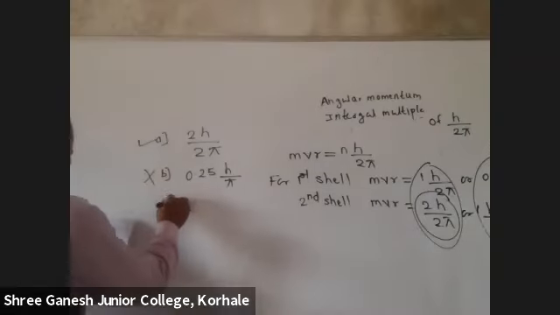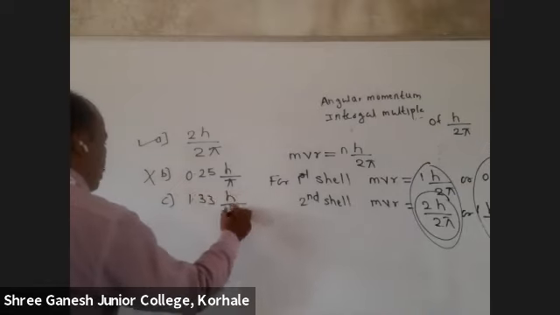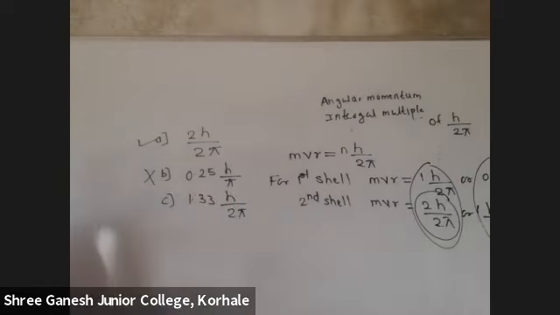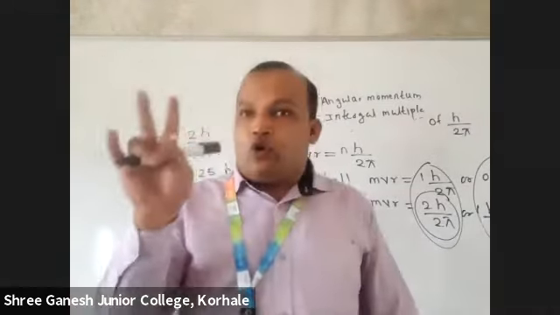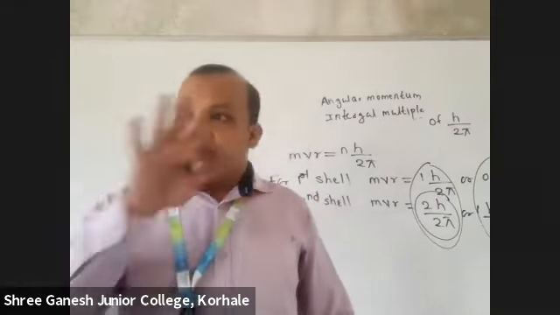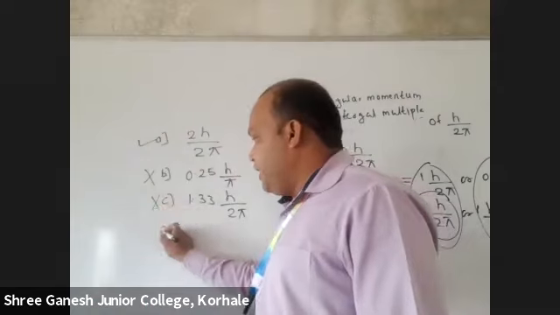Third one: 1.33 h upon 2 pi. No, because the postulate itself says it should be an integral multiple. When it is h upon 2 pi, the values of n should be 1, 2, 3, 4, 5, 6. It will never be in fractions. So this is not valid.